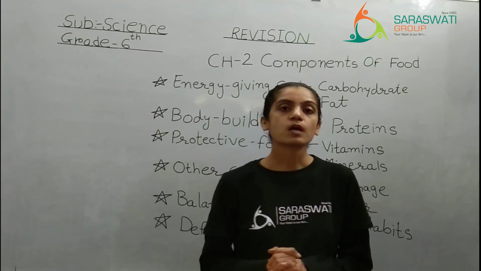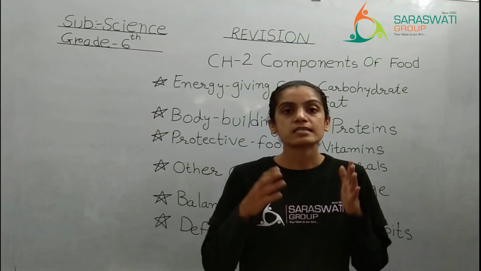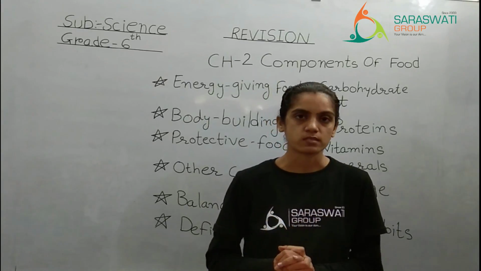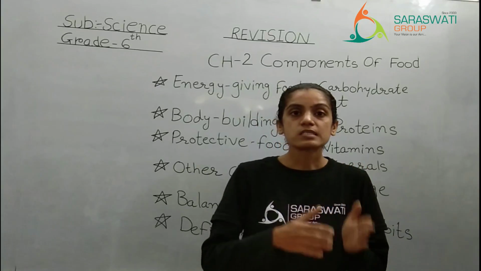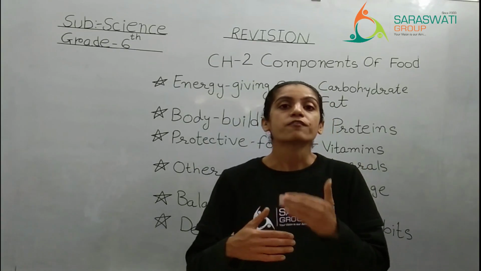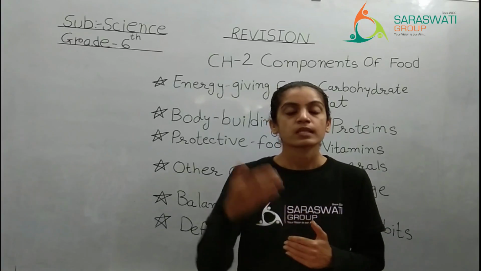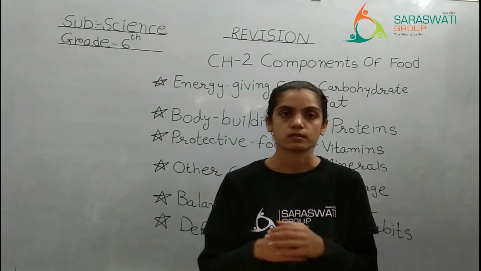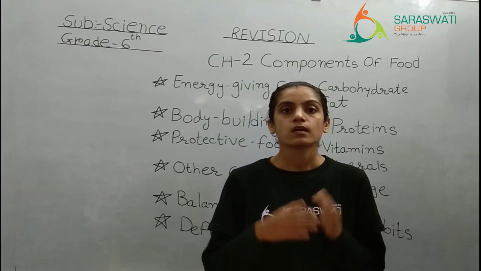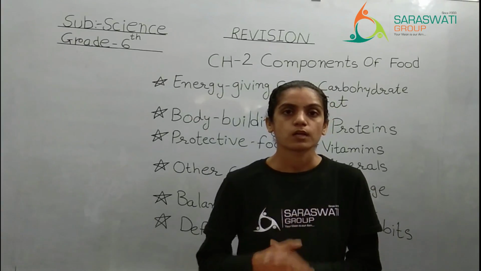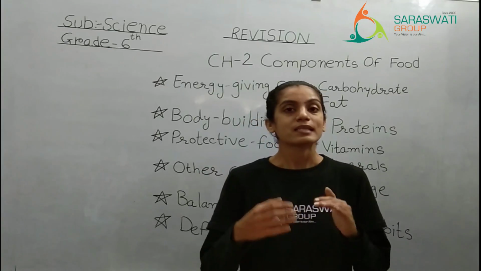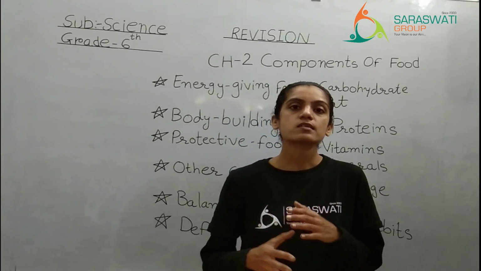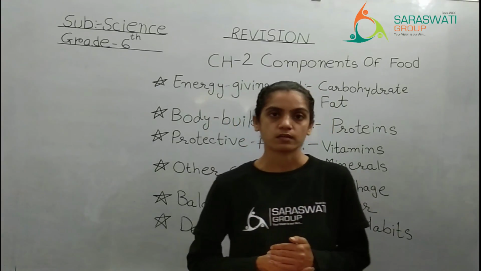So these are examples of simple carbohydrate. Then complex carbohydrate, which is also known as starch, takes some more time to digest. Why? Because this starch will convert first to sugar. Then it will mix with the blood. After that conversion, that sugar will mix with your blood and then it will give you energy. So starch is considered as the complex carbohydrate.